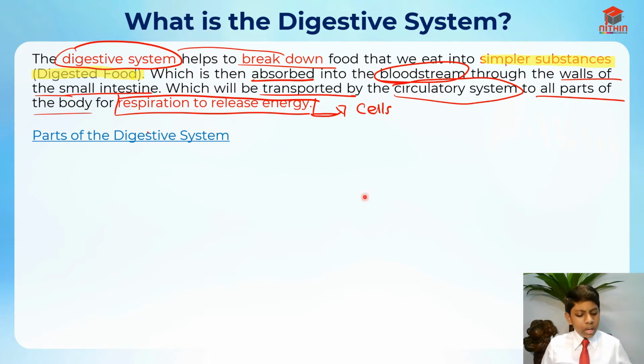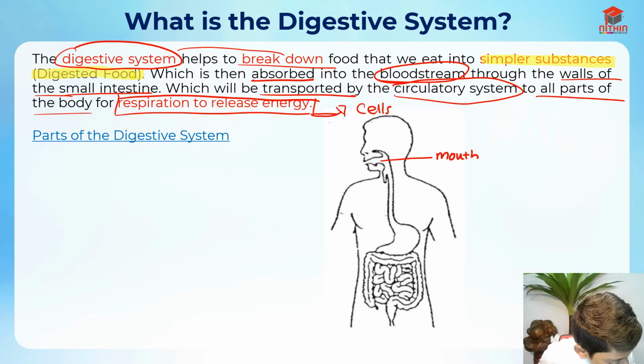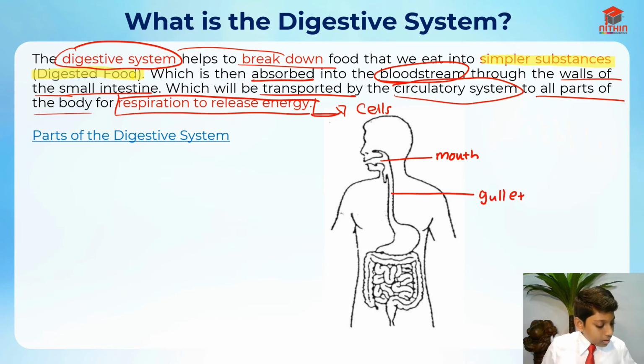Now we know that in the digestive system there are many parts, right? Let me show you the parts in the digestive system. Here's the digestive system, and let me label some of the parts. This is the mouth, and this long tube is made out of muscles. It's called the gullet. In the mouth there are teeth and the tongue as well.